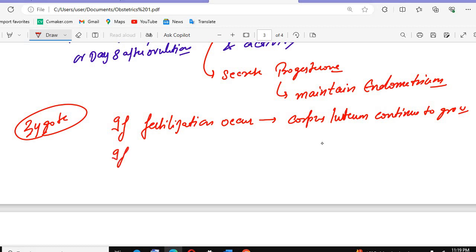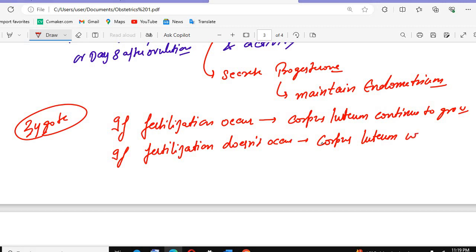If fertilization does not occur, then what happens? The corpus luteum will regress to the corpus albicans. The endometrium, which has a lot of blood, will be shed and the menses will occur, and after that the cycle will continue to repeat.